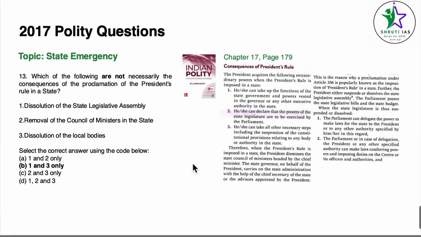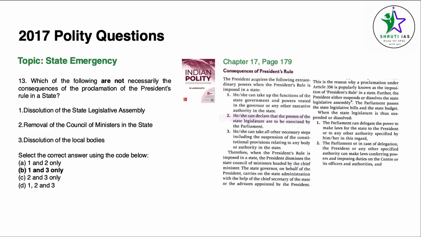Coming to question number 13, the topic is state emergency. The chapter is chapter 17. The question is, which of the following are not necessarily the consequences of the proclamation of President's rule in a state? Not necessarily. We have to make sure not to miss keywords like these.